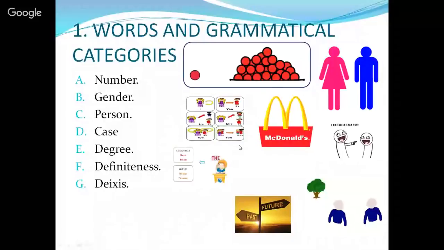Deixis. When we use this, we often refer to those words used to set a specific place or time when we are talking. That could be this or that, those, these, etc. Tense.